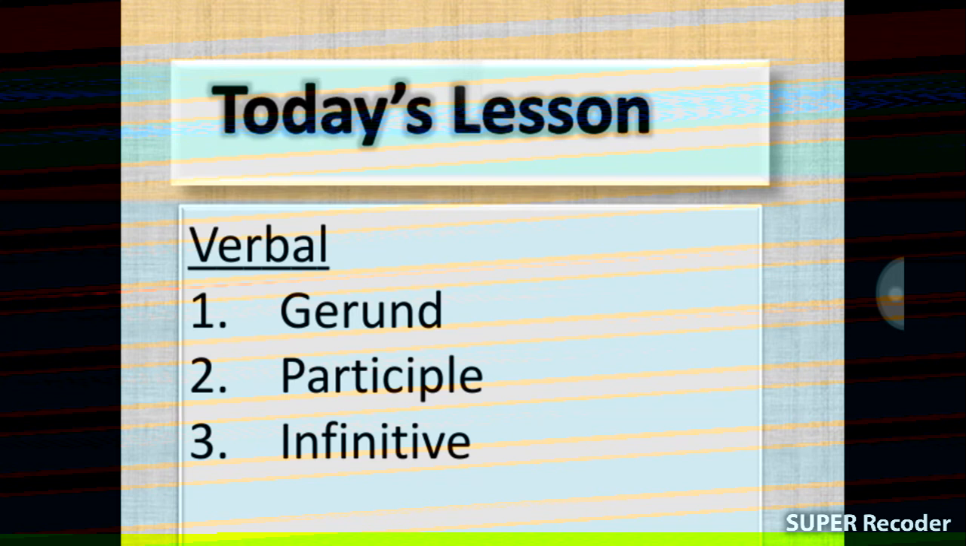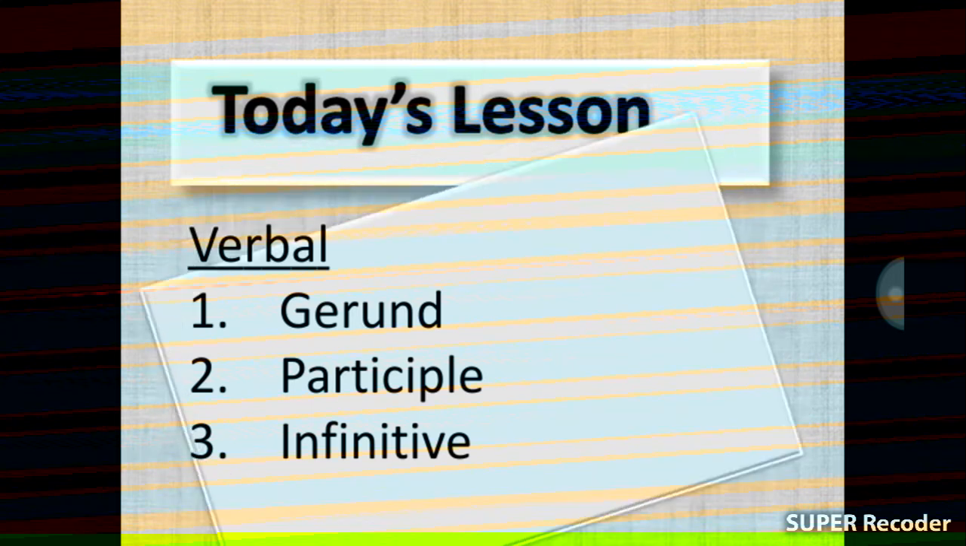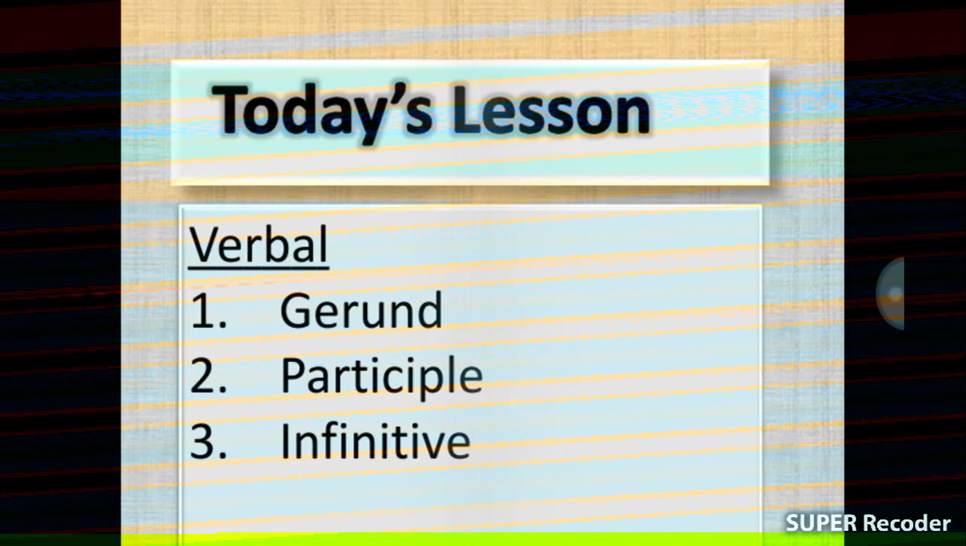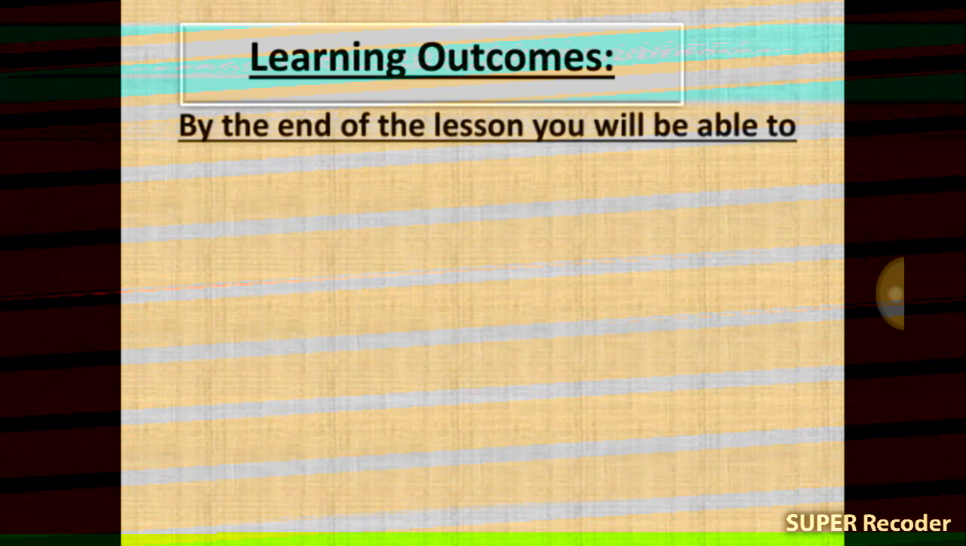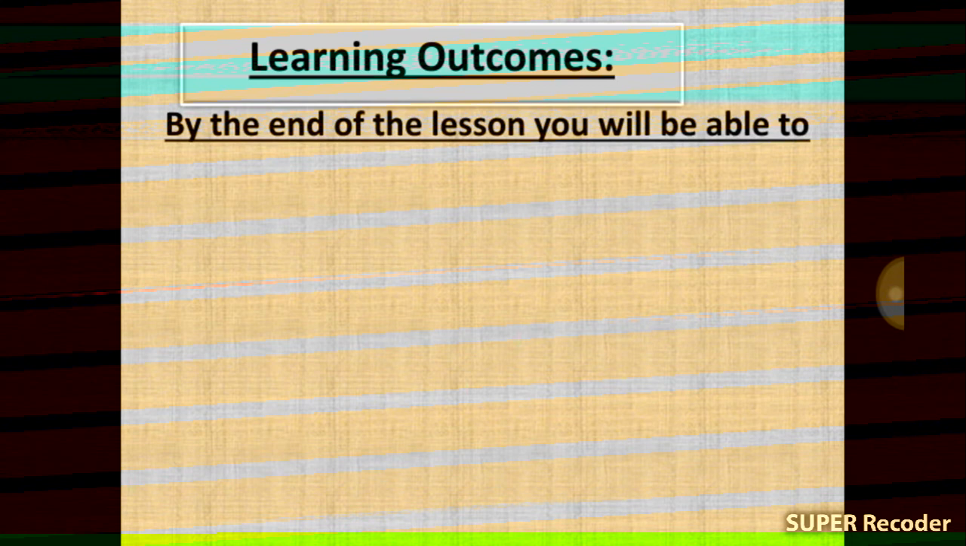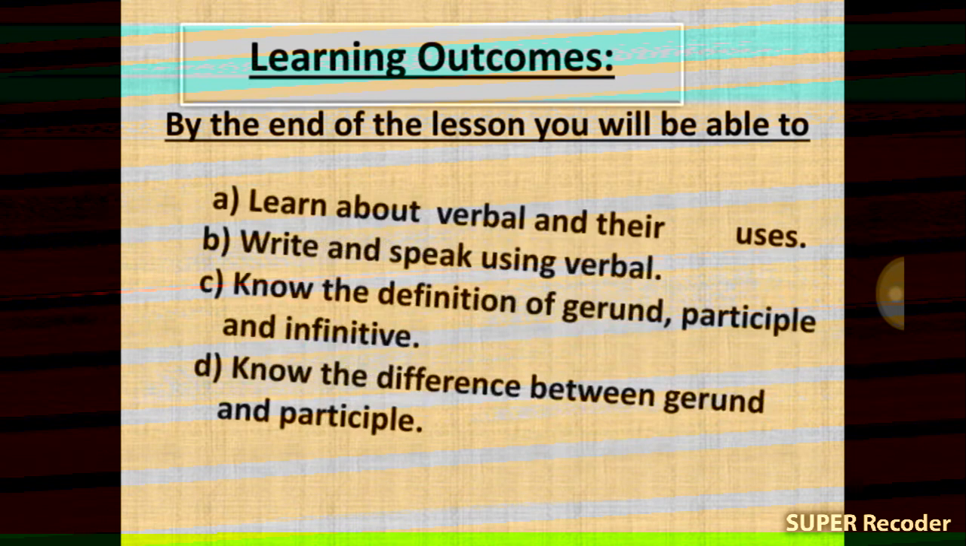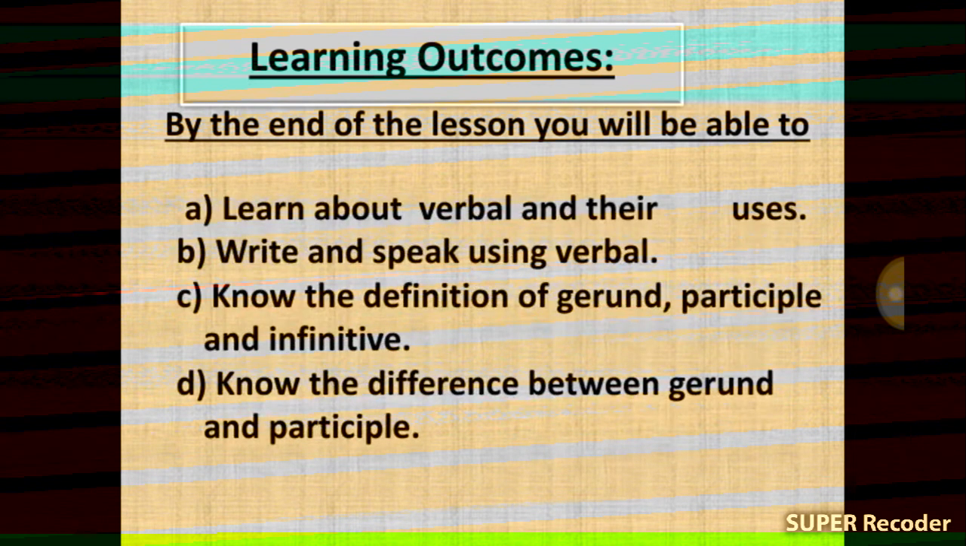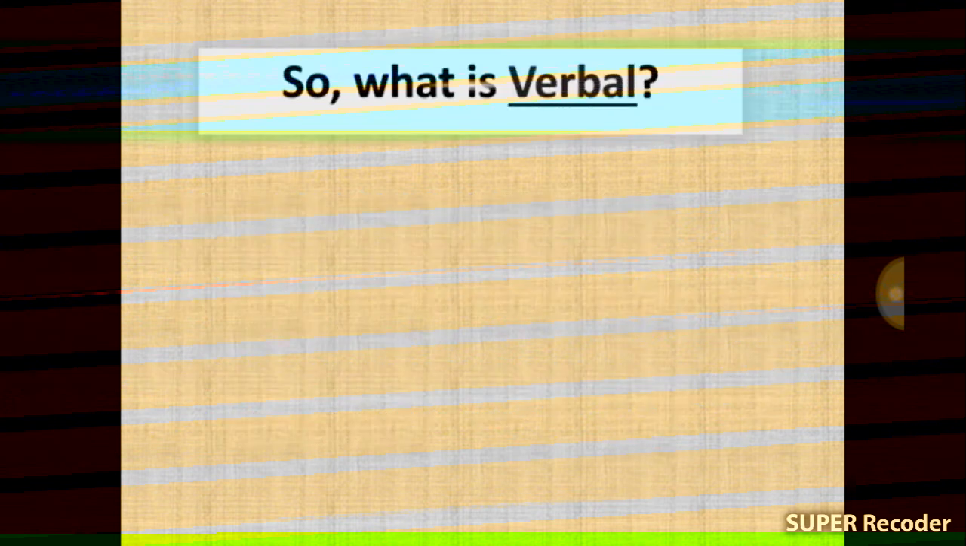Okay, my dear students, so let us start our class. At first, learning outcomes of the lesson. By the end of the lesson, you will be able to learn about verbal and their uses, write and speak using verbal, know the definition of gerund, participle and infinitive, and know the difference between gerund and participle. Okay, let us start our class.